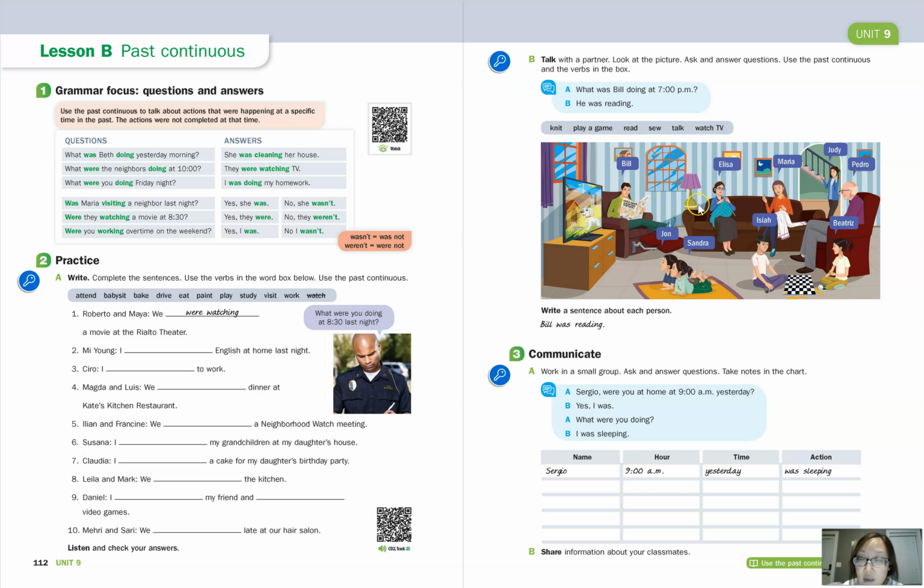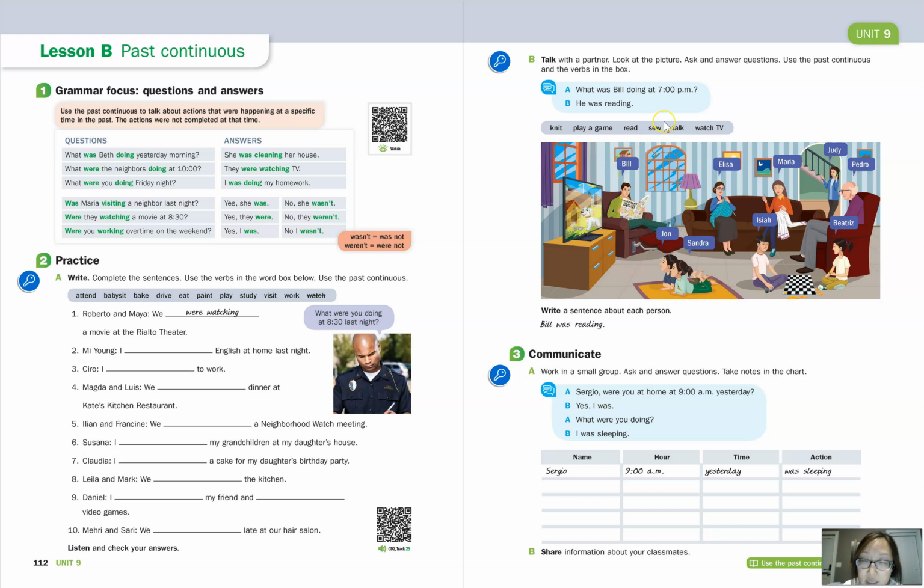Okay, and then next one, play a game. So we can see that Isaiah and Beatrice are playing a game. So we can ask, what were Isaiah and Beatrice doing at 7 p.m.? Okay, because it's third person plural. Okay, and then we can answer, they were playing a game. Okay, and then read. We already did that in the example conversation here. So we're going to skip Bill and move on to the next activity.